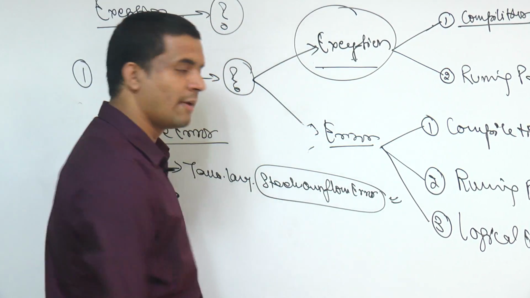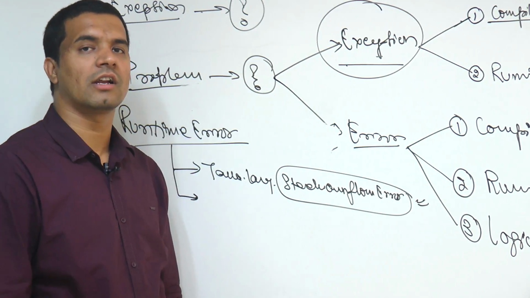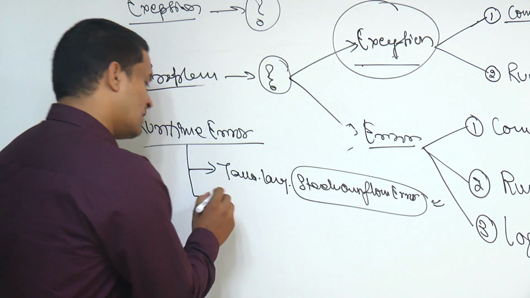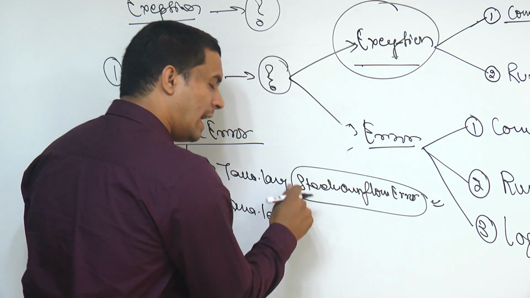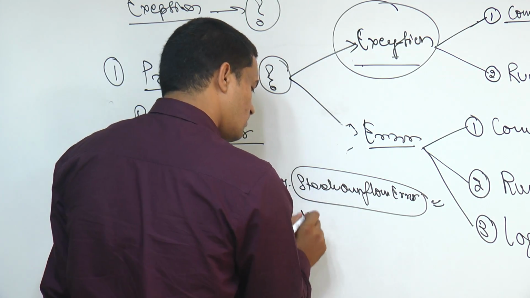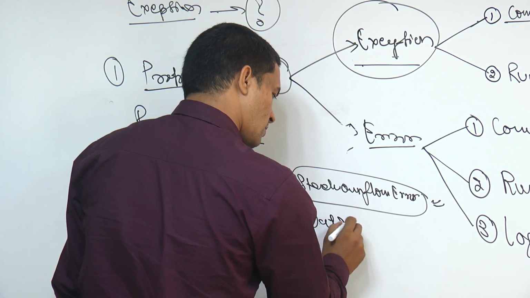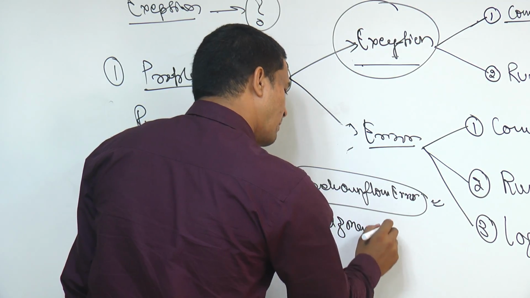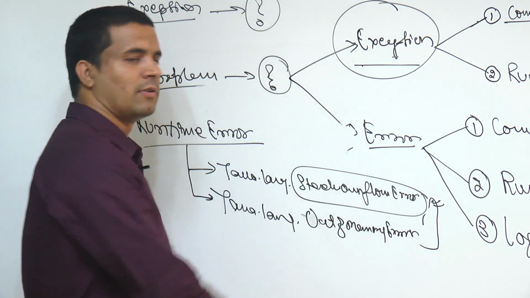This is also a runtime error. java.lang.StackOverflowError is a runtime error. Whereas when I'm writing here java.lang.OutOfMemoryError, this is also a runtime error. These are two problems.